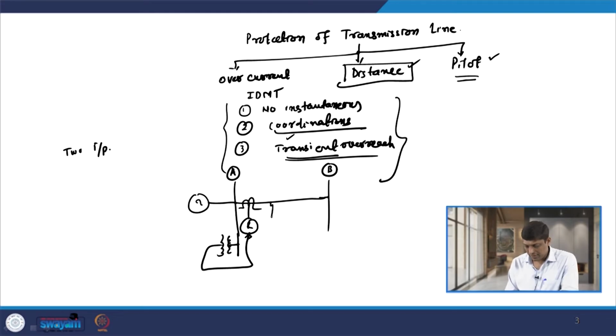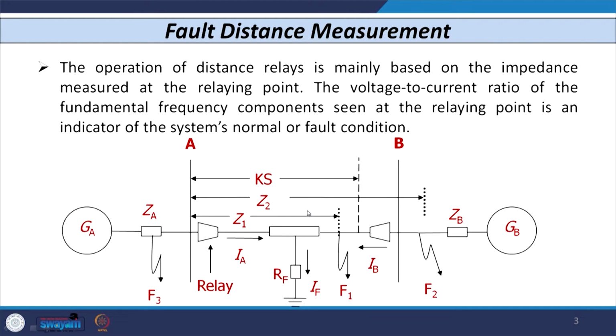This relay measures the impedance anywhere. If a fault occurs somewhere here, the relay measures the impedance. If a fault occurs somewhere here, it also measures the impedance. The impedance of the line is proportional to the length of the line. As the location of the fault changes, the impedance also changes. That is why it is known as an impedance relay, or as impedance is proportional to distance, it is known as a distance relay. Basically, the distance relay measures the ratio of voltage and current of the fundamental frequency component seen at the relaying point.